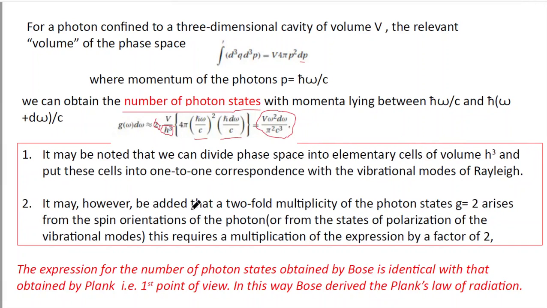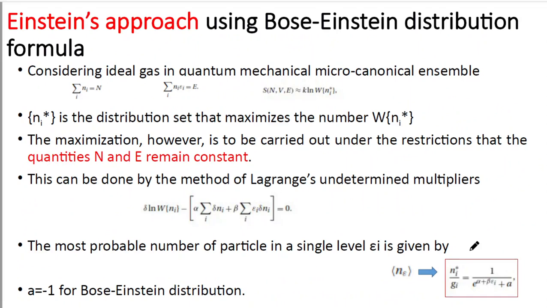It may however be added that a two-fold multiplicity of the photon states, g is equal to 2, arises from the spin orientation of the photon or from the states of polarization of the vibrational modes. This requires a multiplication of the expression by a factor of 2. So ultimately what we have shown is that with Planck's approach and Bose's approach, two different approaches, we have calculated the energy value, and both energy values are the same. Next we will study Einstein's approach.